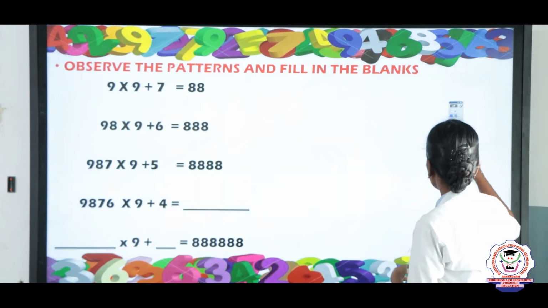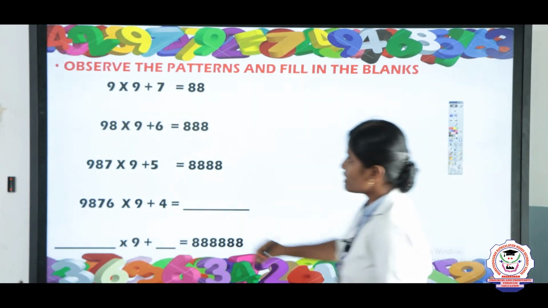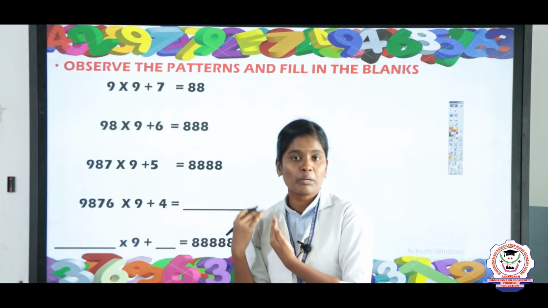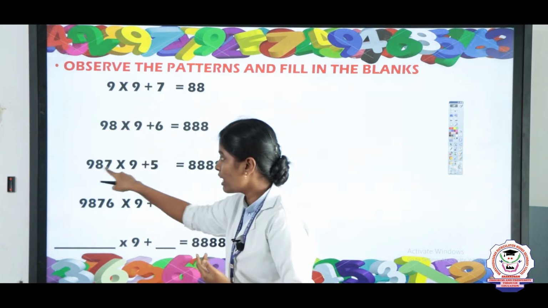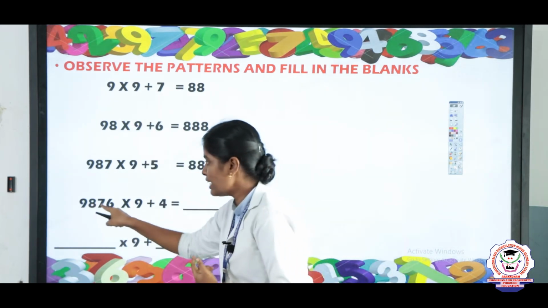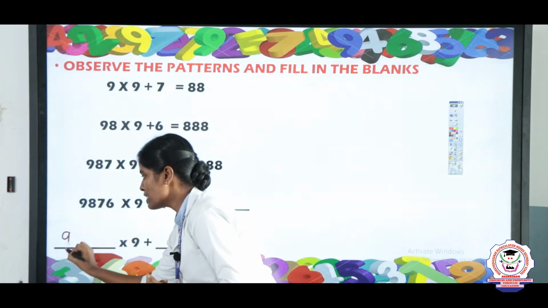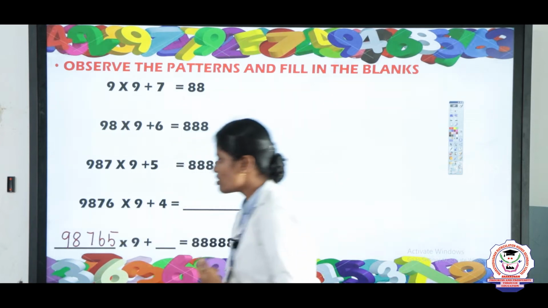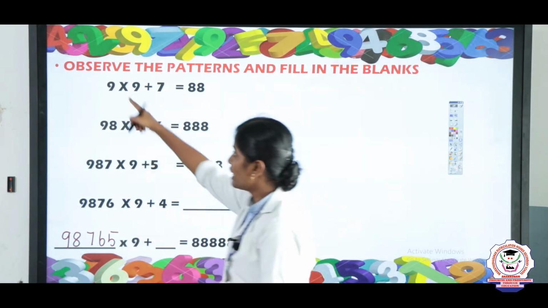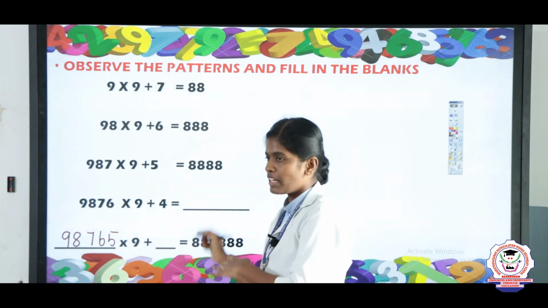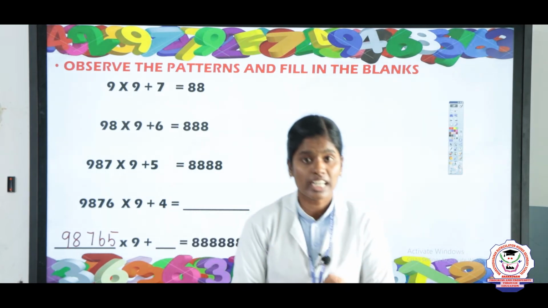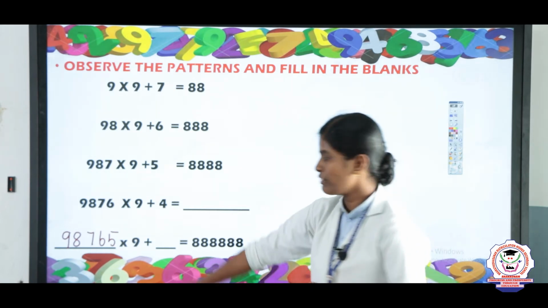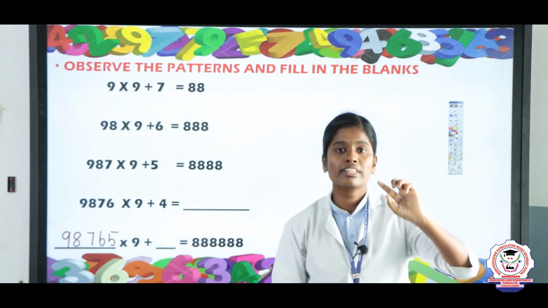Listen. So listen here, the first number is 9, then 98, 987. It is given in backward order: 9, 98, 987. Next 9876. The next number is 98765. So everyone clear this? The first one is 9. The second one is 9, 8, backward numbers. The third one is 9, 8, 7. The fourth one is 9, 8, 7, 6. And the fifth one is 9, 8, 7, 6, 5.